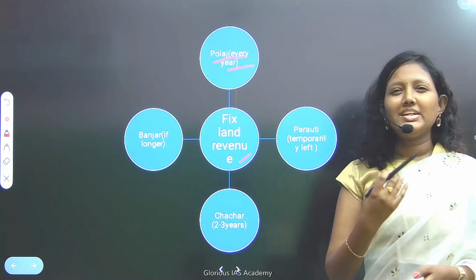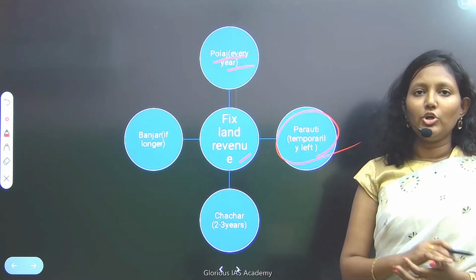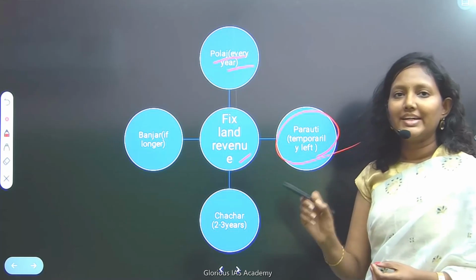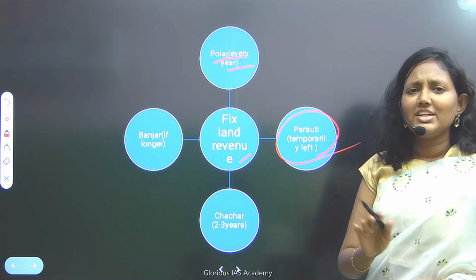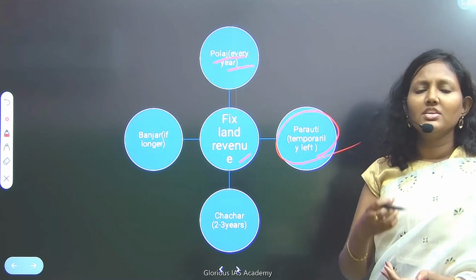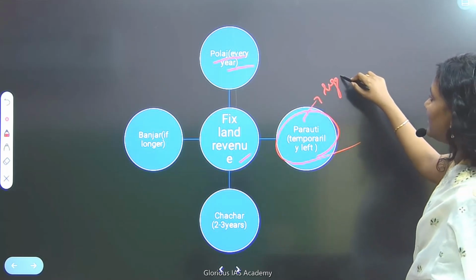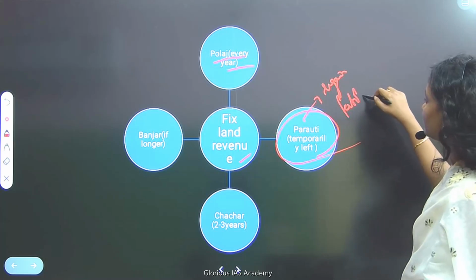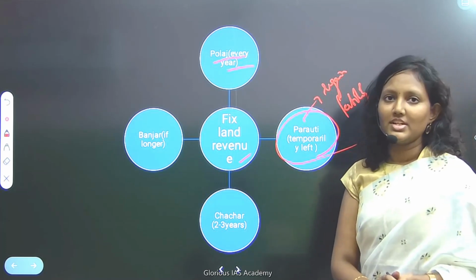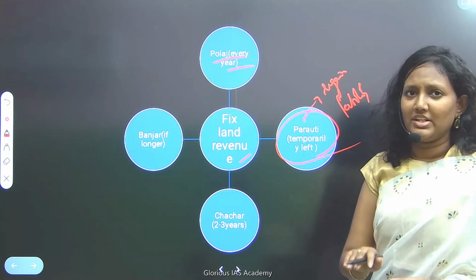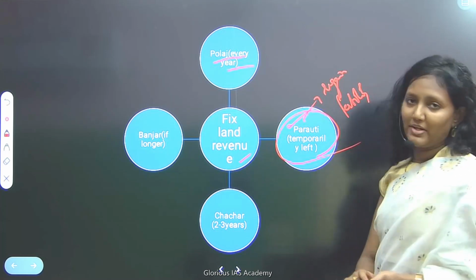Next, Paroti. What do you mean by Paroti? Nothing but temporarily left. Okay, so these lands are temporarily left. Not completely, but they will give some time period gap. For example, they cultivate in 2023, they will leave it for 1 year without any cultivation, and then they will recultivate it. But why are they doing it? To regain the fertility of the soil, they used to do this. They used to just leave the land temporarily. So such lands were categorized under Paroti lands.